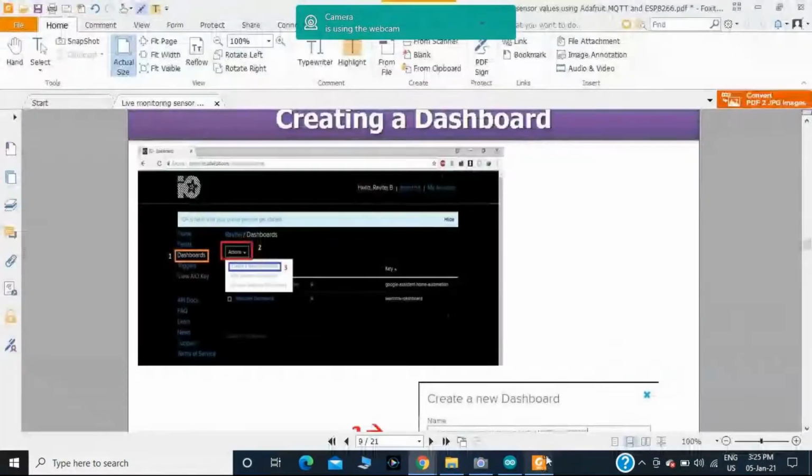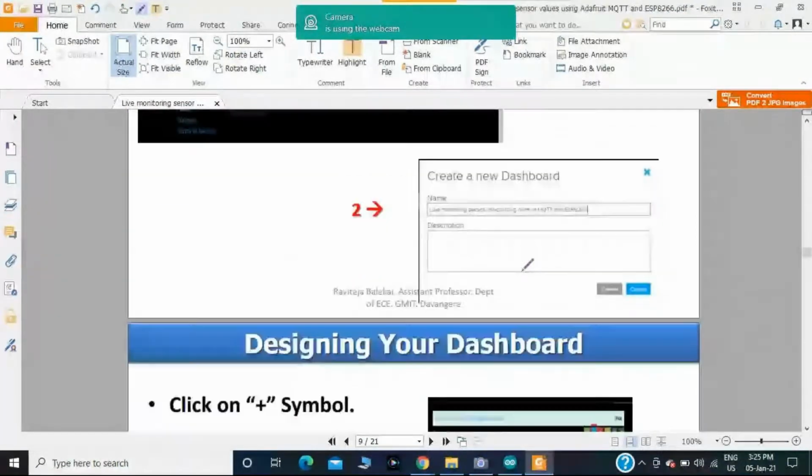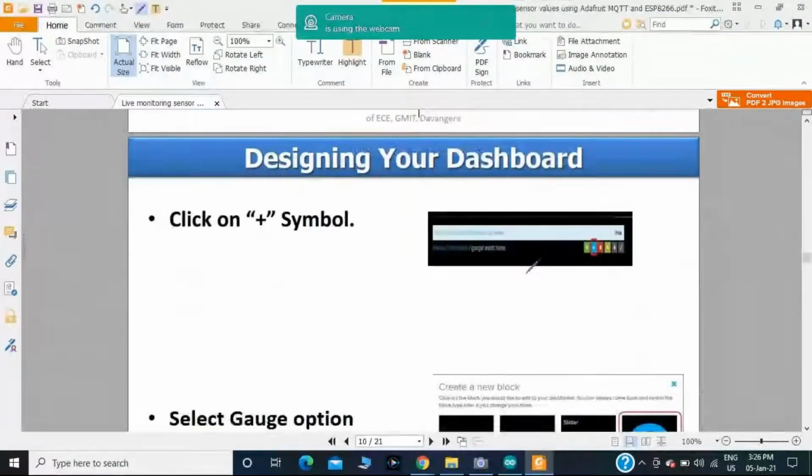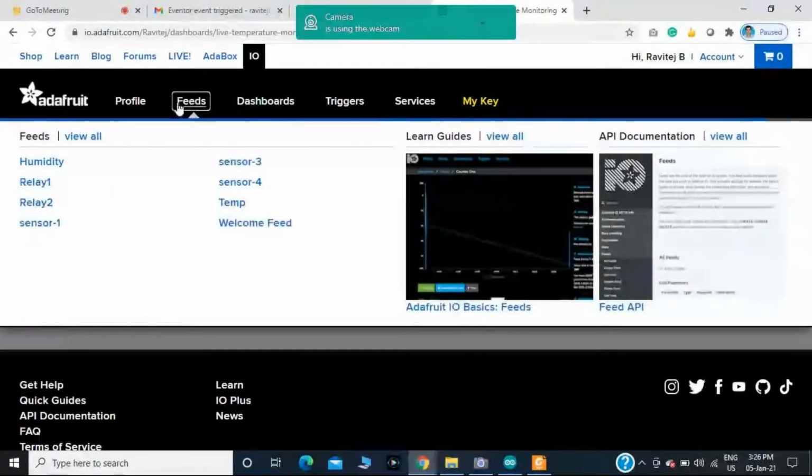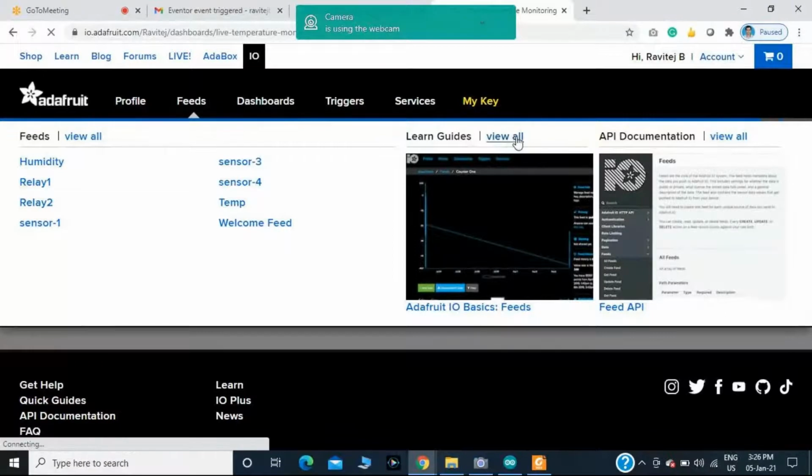After creating the dashboard, click the plus symbol. In this section, observe it carefully. In the feed section, you will have view all. I'm going to consider it like this. First, I will go to the profile.